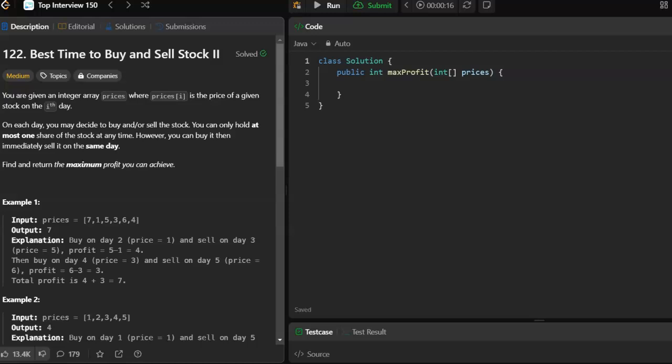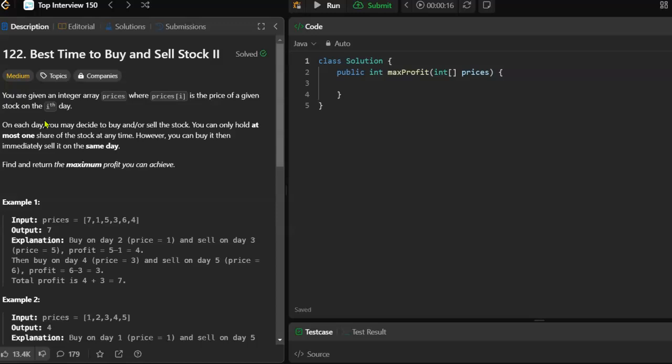The challenge today is Best Time to Buy and Sell Stock II, not to be confused with Best Time to Buy and Sell Stock, which is the one that we did yesterday. This one is flagged as a medium. Yesterday was easy. I don't think this is really much more difficult than the one yesterday. Well, I'll get to why they may call it a medium, but let's look at what we need to do.